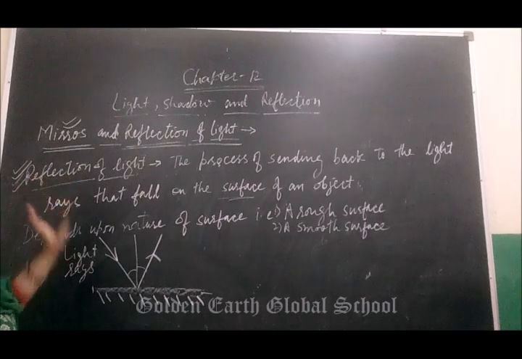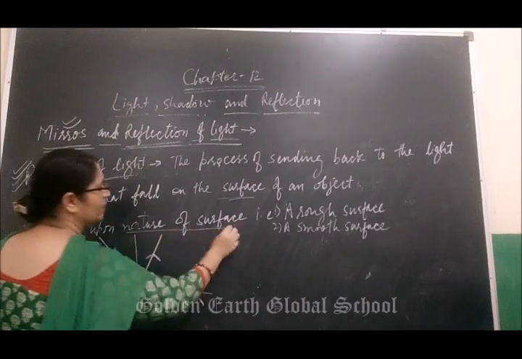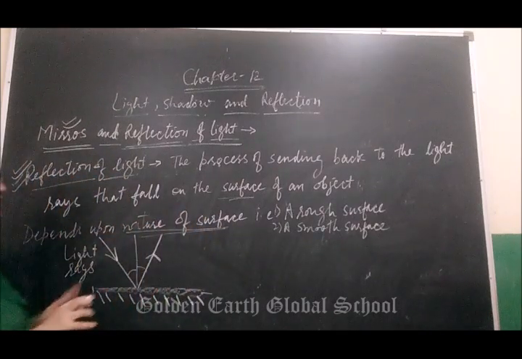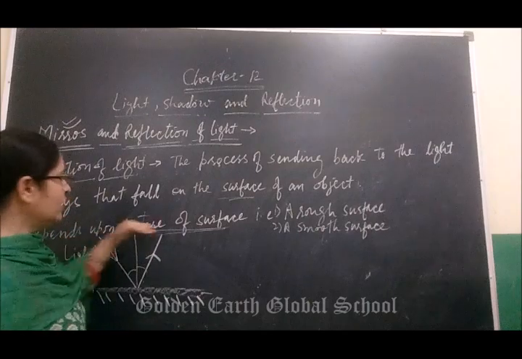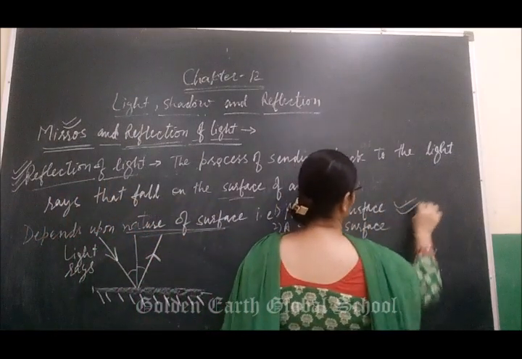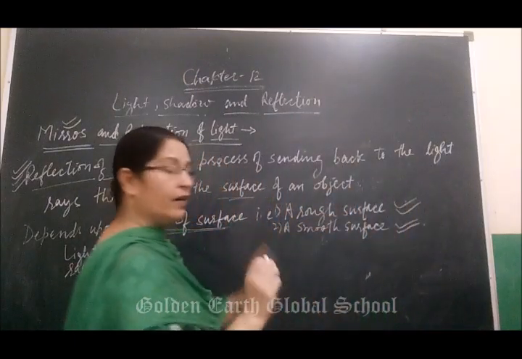So it will depend on the nature of the surface, means on which surface the light will fall. Depending on the nature of the surface, there are two types of surfaces: rough surface and smooth surface. From the name it is clear, rough.